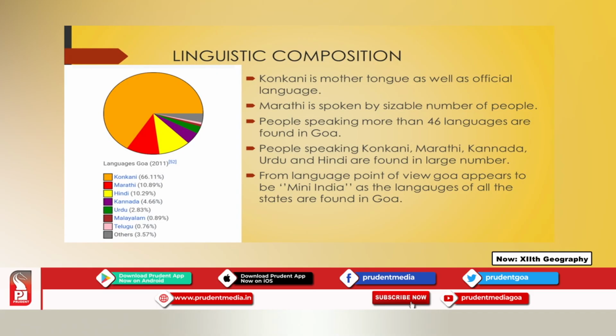Then you will find more than 46 languages spoken by Goan people in the state. Means what? There are people in Goa who speak at least 46 languages of India. So, people speaking more than 46 Indian languages are found in Goa. You can think of what the percentage of the languages spoken in Goa is.